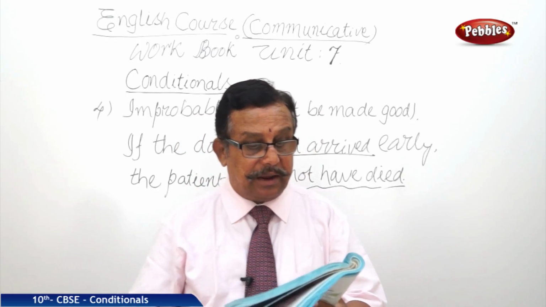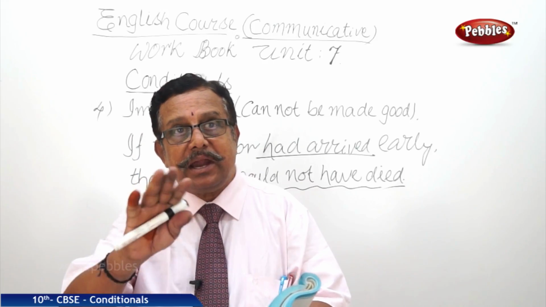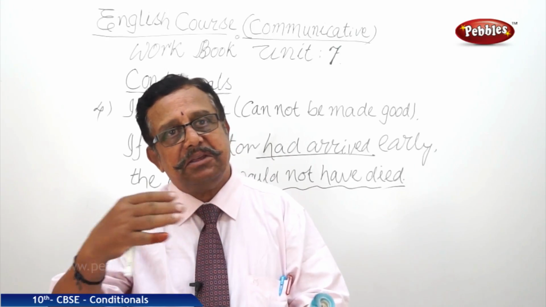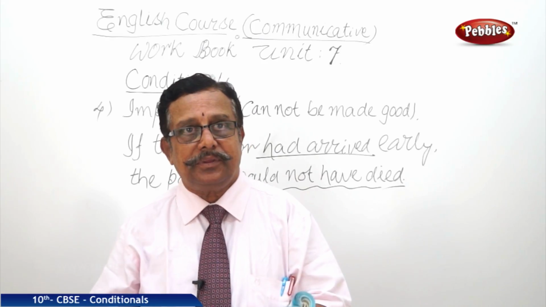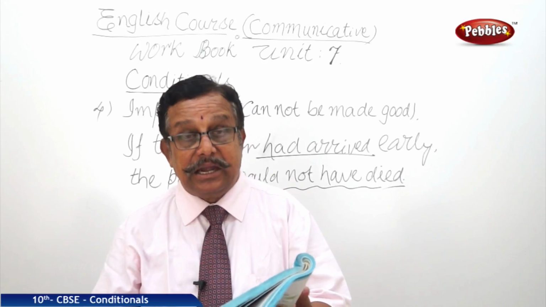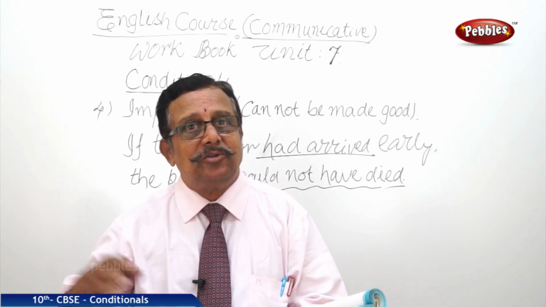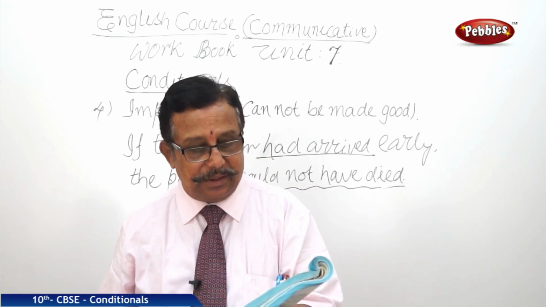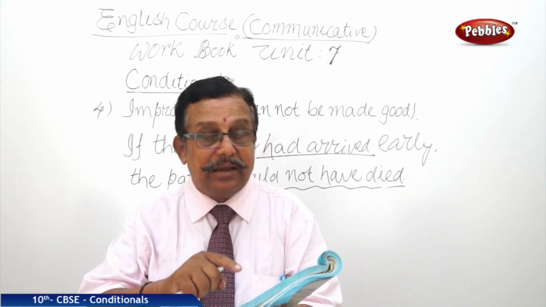The impossible conditional. If we had played well, this is something which we cannot repair, which cannot be made good. What occurred is occurred. If you had not misled me, means I had already been misled. I would have attended the interview, but I could not. You misled me, and so I could not attend. So here, if you had played well, you would have won. Would have. If you had.